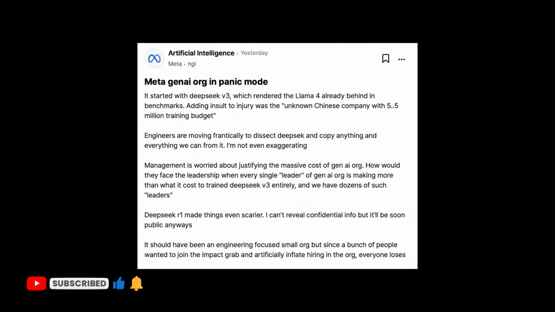Recently, a Meta employee leaked internal discussions, revealing that engineers from Meta AI's department had already downloaded DeepSeek's code. According to the leaked message, their goal was to dissect DeepSeek and copy as much as possible. Following this, a Google employee confirmed that similar actions were happening across other AI companies, emphasizing that making the code open source would inevitably accelerate AI innovations.